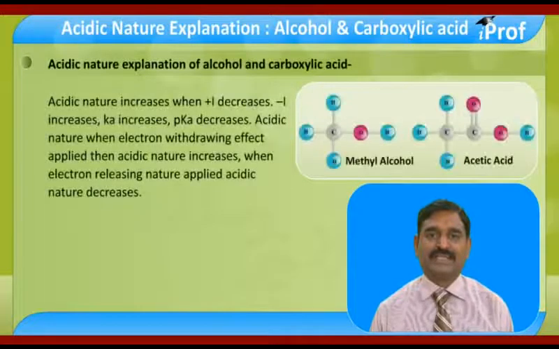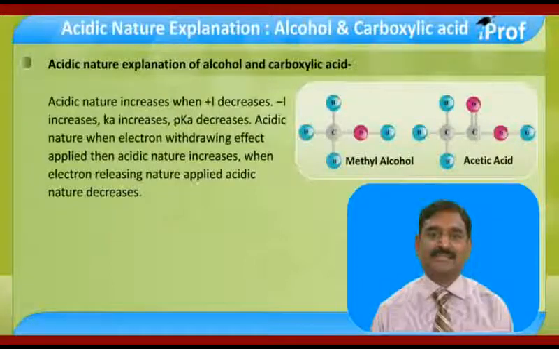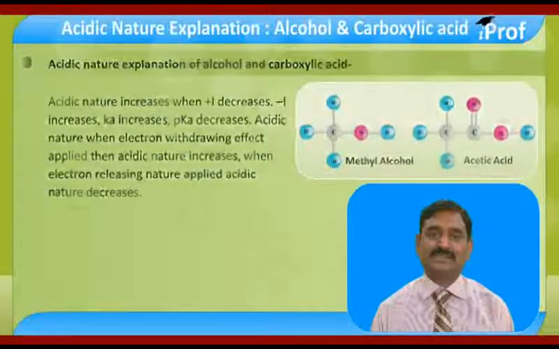First, acidic nature explanation. Acidic nature increases when plus I decreases, minus I increases, Ka increases, pKa decreases. When the electron withdrawing effect applies, acidic nature increases. When the electron releasing nature applies, acidic nature decreases.